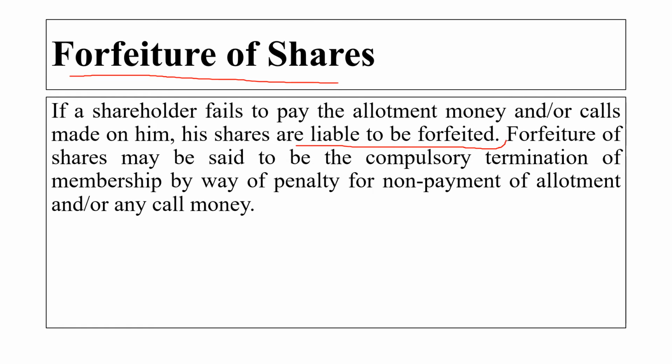Here the company will charge a penalty for the non-payment of the allotment and the call money. And this creates the effect on the shareholder that all his right will be taken from him and his name will be removed from the register of the member and the amount already paid by him will be forfeited.